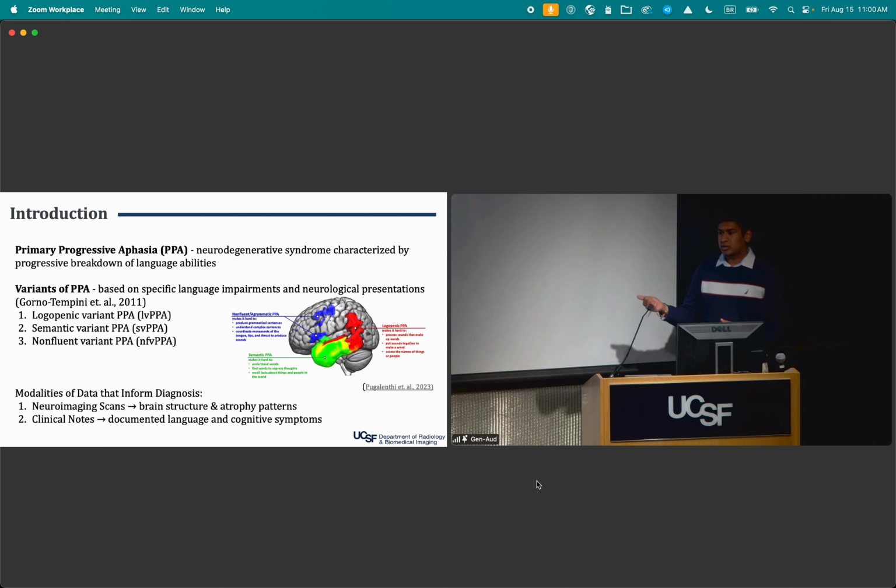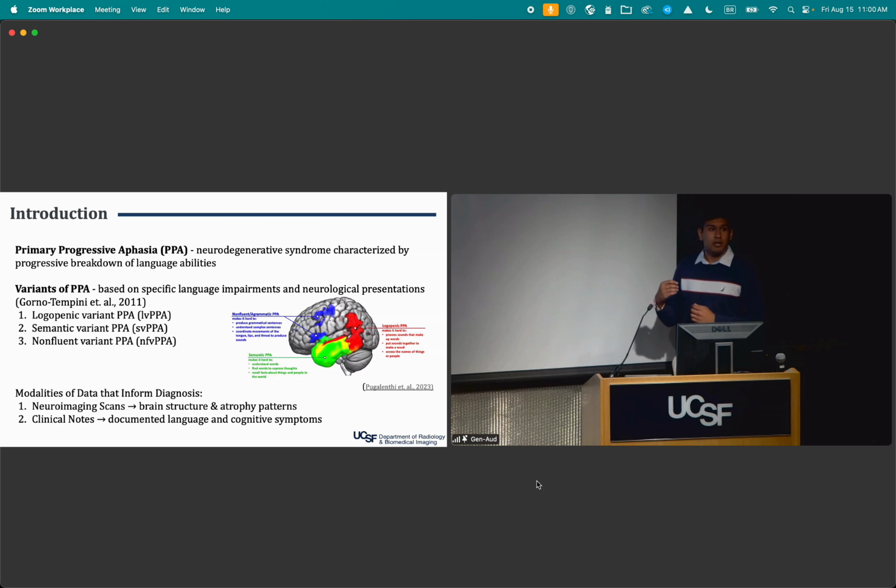abilities, the ability to speak, comprehend, due to primarily dementia. And there's three main variants that we looked at, which are each based on specific language impairment and the neurological presentation based on atrophy in the brain. So there's logopenic, semantic, and non-fluent, which each have separate characteristics.